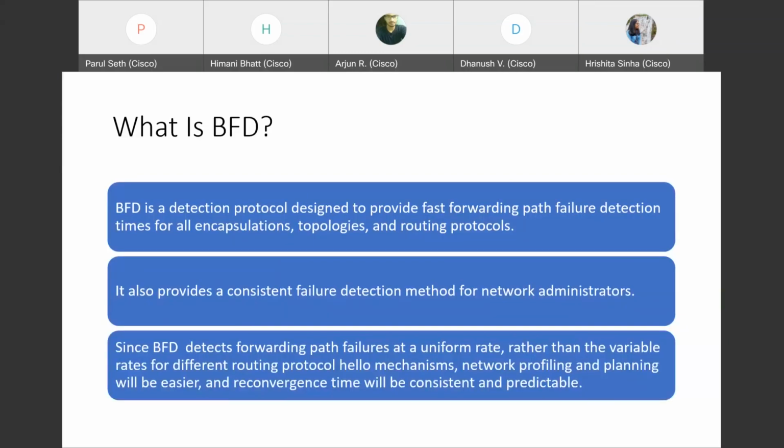It is a detection protocol used for fast forwarding path failure detection, and for the routing protocols, we have implemented it using OSPF. It also provides a consistent failure detection method, and since forwarding path failure detection is done at a uniform rate, it is more reliable, it is easier, and the reconvergence time is much more consistent and predictable.